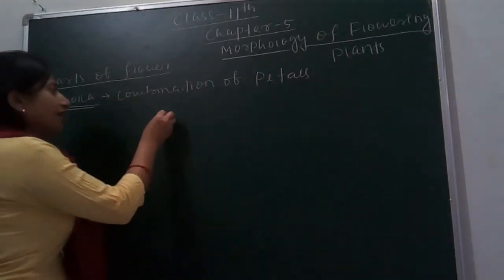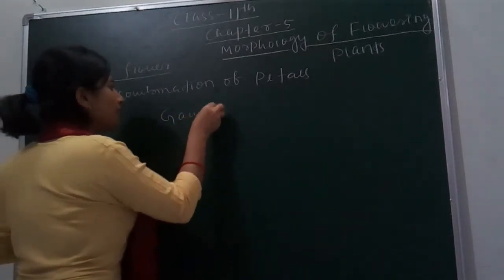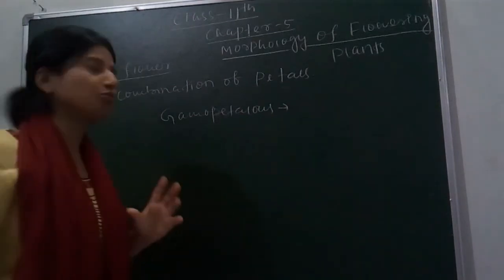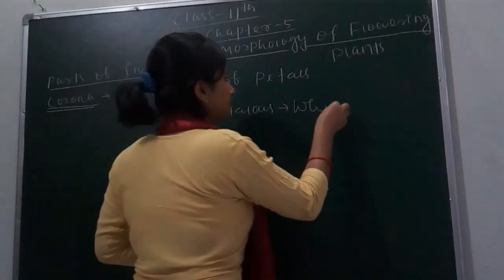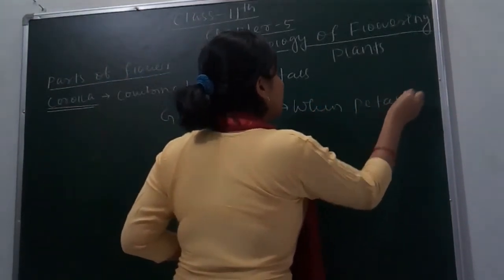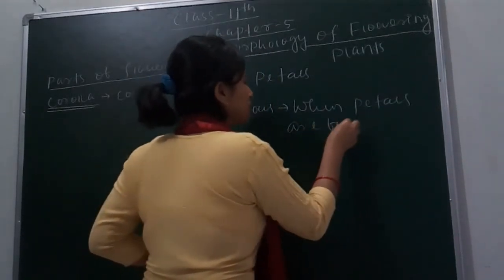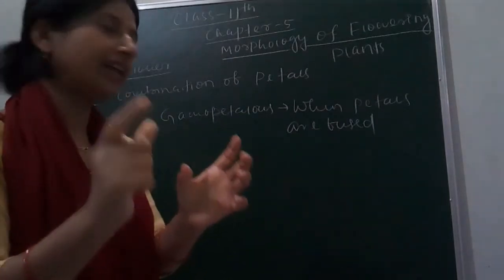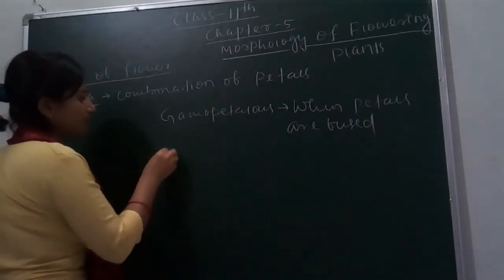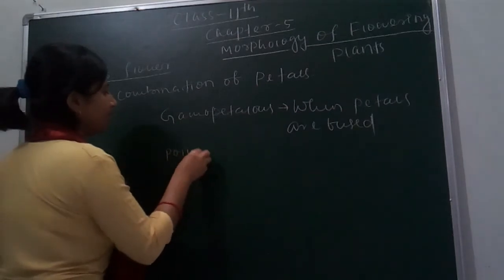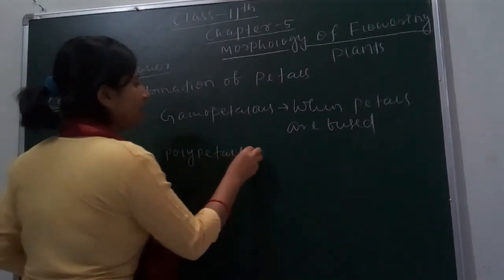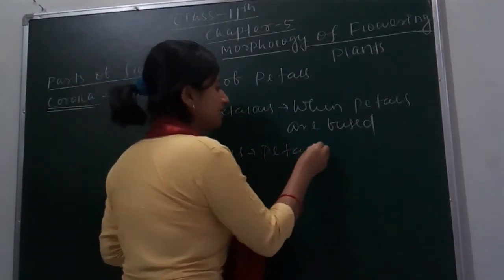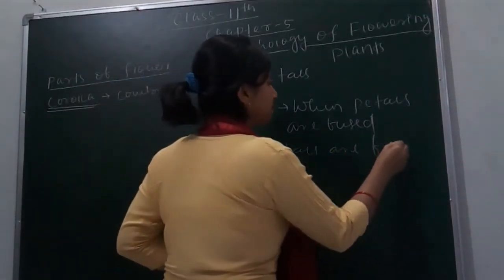One is gamopetalous. Gamopetalous means when the petals are fused, which means all petals are joined with one another. Another is polypetalous. Polypetalous means when the petals are free.